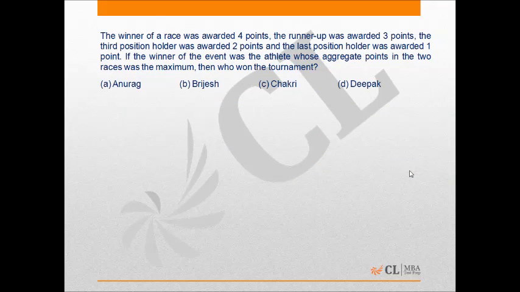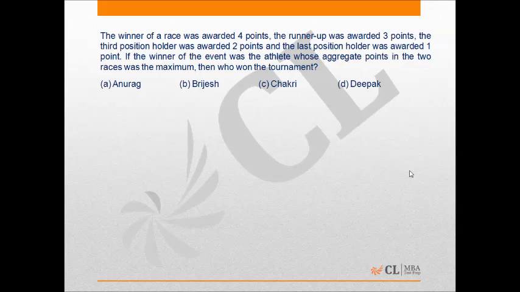Now let's take the questions. In the first question, it is given that the winner of the race was awarded 4 points, the runner-up was awarded 3 points, the third position holder was awarded 2 points, and the last position holder was awarded 1 point. If the winner of the event was the athlete whose aggregate points in the two races was the maximum, then who won the race?